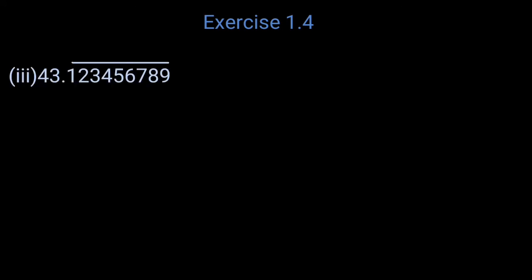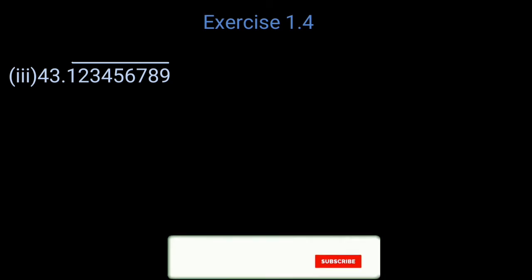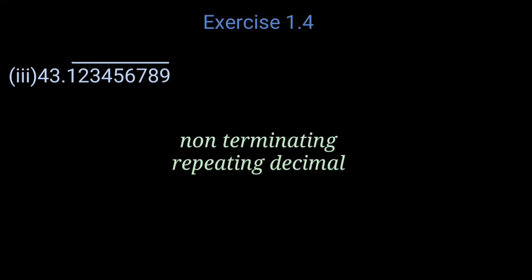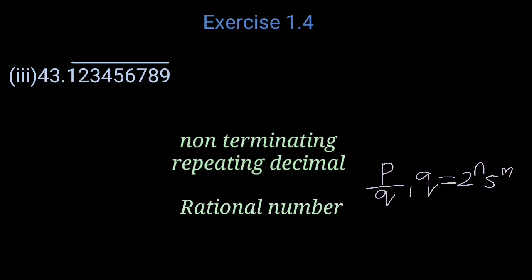So next one, 43.12345678 repeating. So it is a non-terminating repeating decimal. So it is a rational number, and the rational number is equal to p by q, and q is in the form of 2 raised to n, 5 raised to m, where n and m are whole numbers.